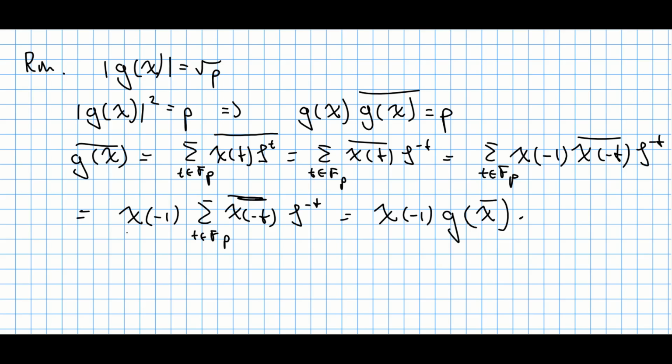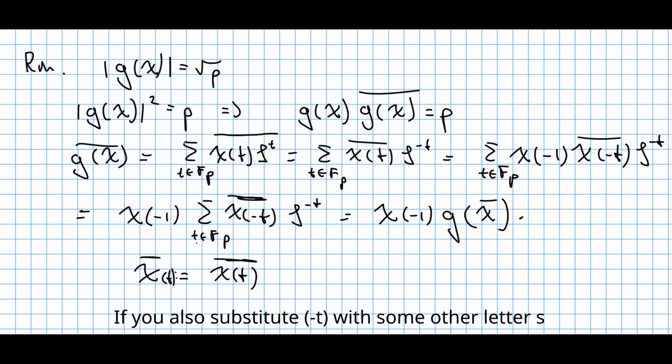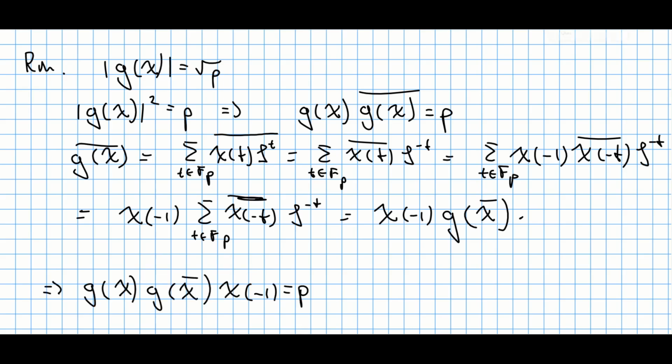Now if you watch carefully, I factored out this chi at point negative 1, and for the rest, if you consider another character, chi bar, which is by definition the character at point t conjugate, then you will notice that this sum is just the same as the Gauss sum where we sent a character chi conjugate, which is defined in the following way.